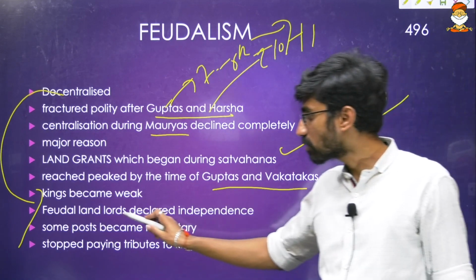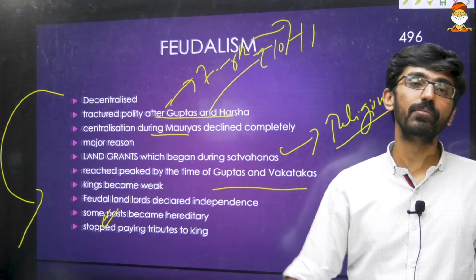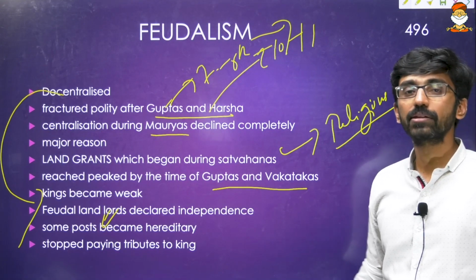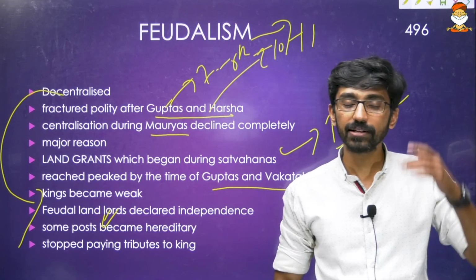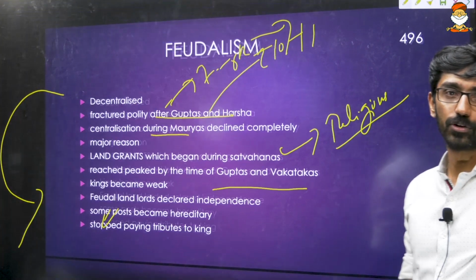And now these lords stopped paying tributes. When the kings become weak, they become independent. Okay, they stop paying any kind of tribute, because they sense the king is becoming weaker, and that is the reason they stop paying any kind of taxation to the king. So the king became completely weaker too.